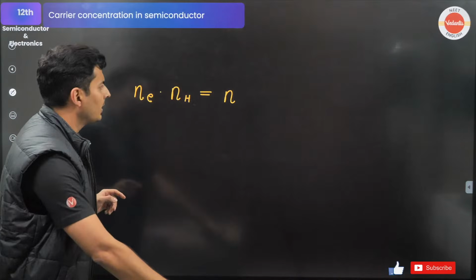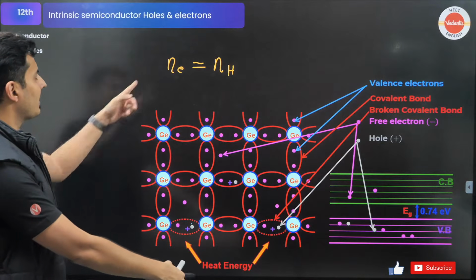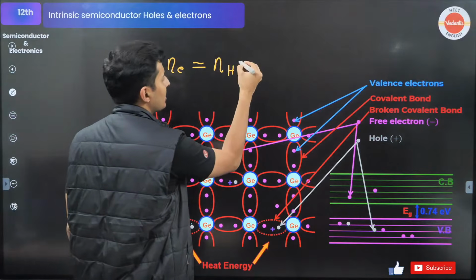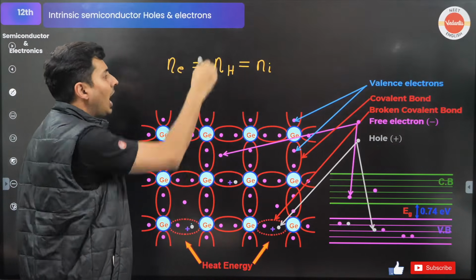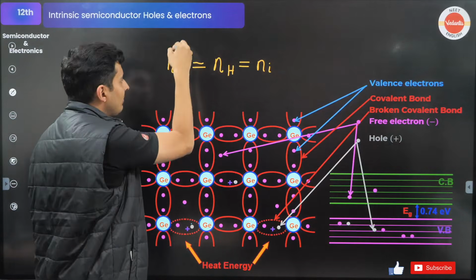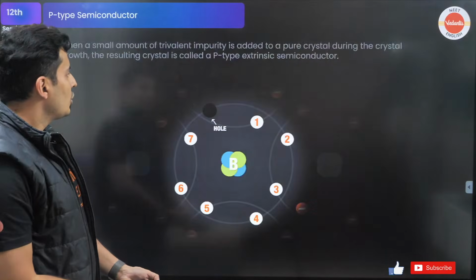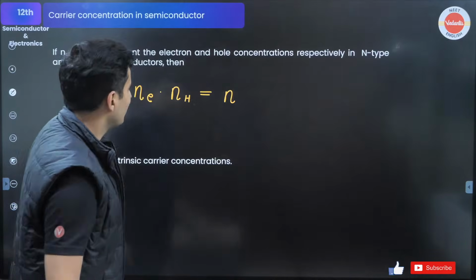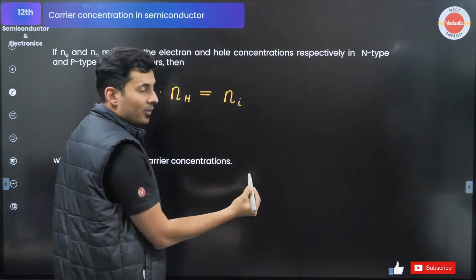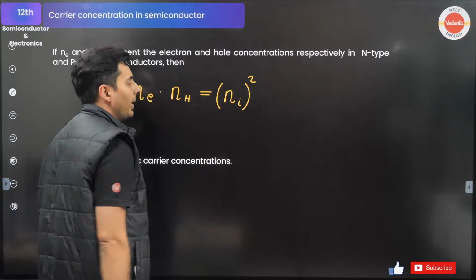If you recollect, in the intrinsic semiconductors, Ne is equal to Nh, which is equal to Ni. But if one goes up, the other must go down. So what you get is the number of charge carriers in an intrinsic semiconductor squared.